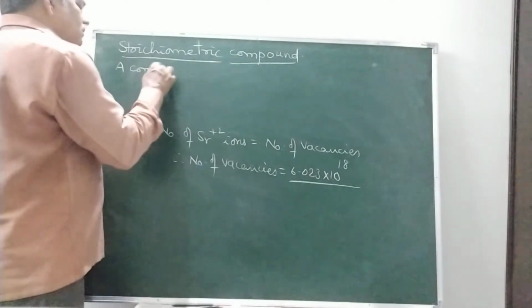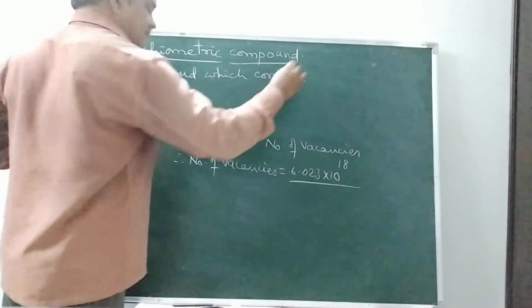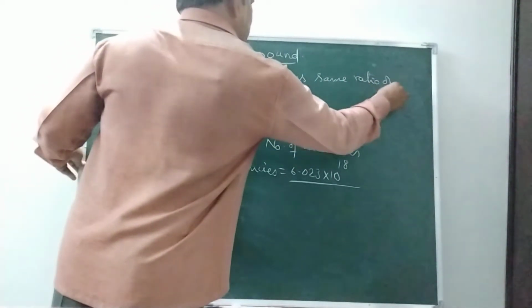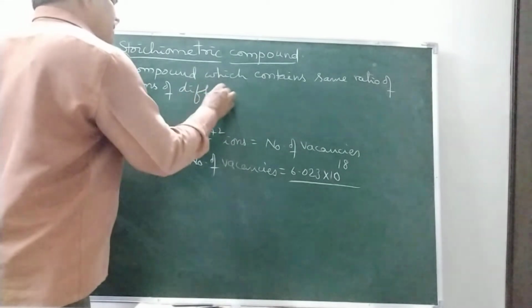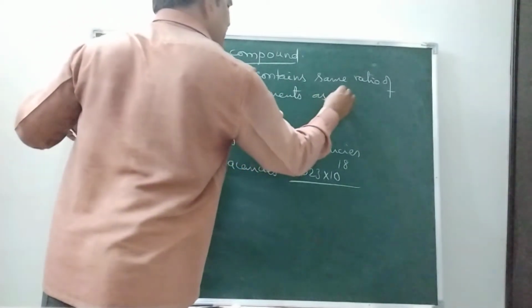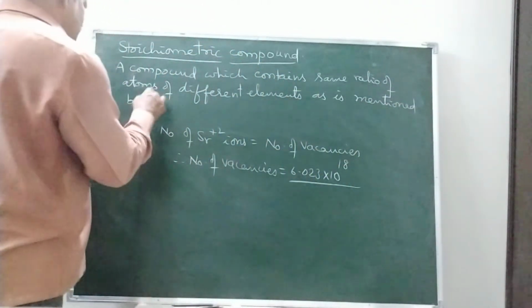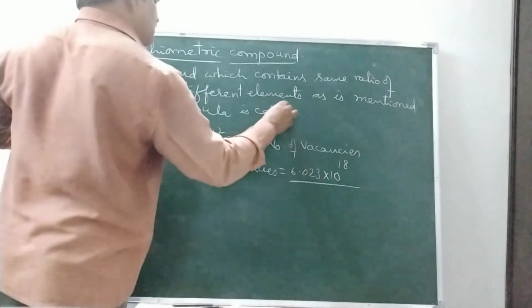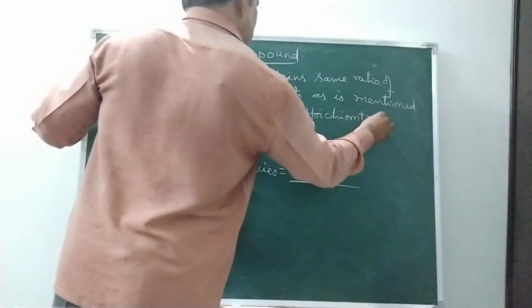So a compound which contains the same ratio of atoms of different elements as is mentioned by the formula is called a stoichiometric compound.